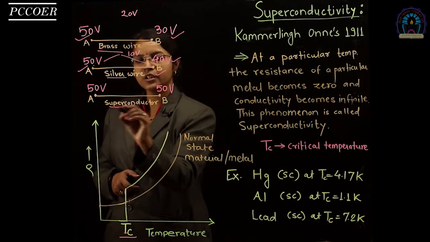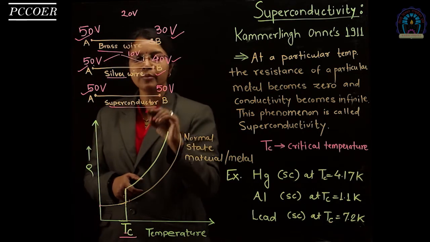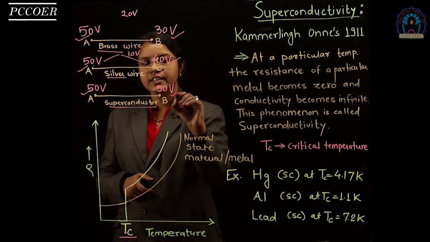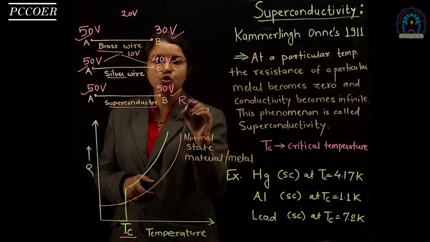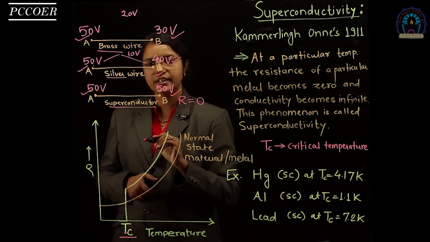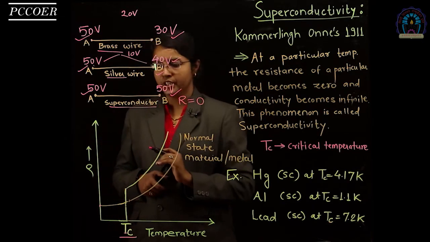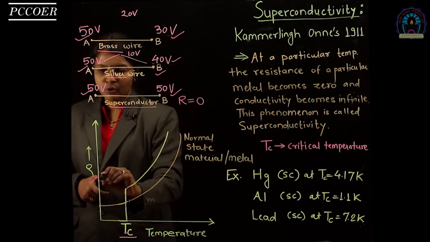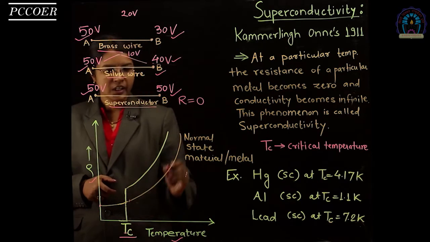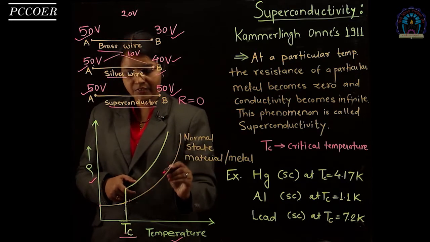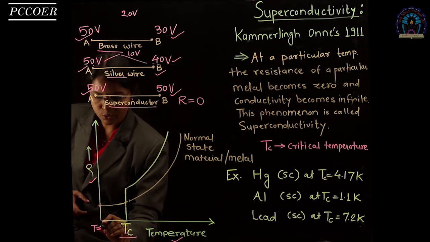In the third case, superconductor, apply the input as 50 volt and when we measure a voltage at point B, it is 50 volt. This is because in a superconductor resistance is 0. This is the basic difference between the conductor and a superconductor. Then we plot a graph between electrical resistivity as a function of temperature. If you decrease the temperature, resistivity decreases and it becomes a minimum when T is equal to 0 Kelvin.